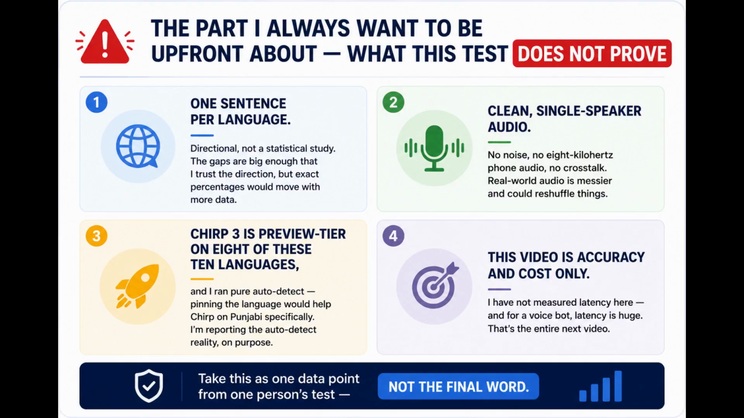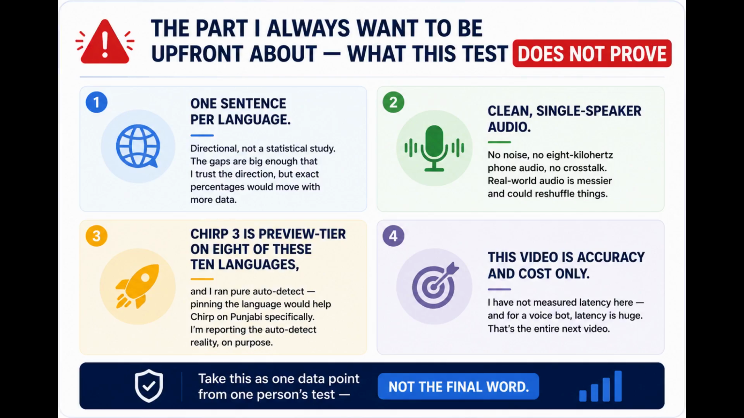The part I always want to be upfront about. What this test does not prove. 1. One sentence per language. Directional, not a statistical study. The gaps are big enough that I trust the direction, but exact percentages would move with more data. 2. Clean single speaker audio.